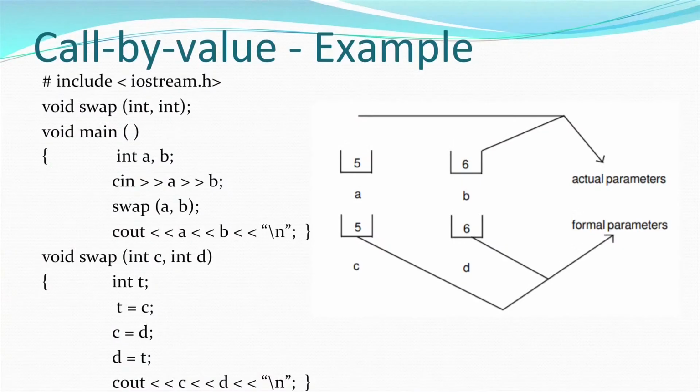You can see in the example here, there are two variables a and b which are the actual parameters, and two variables c and d which are formal parameters to the function swap. The values 5 and 6 are passed from a and b to c and d respectively, and both are independent memory locations. So, any change in c and d is not reflected in a and b. This is what is shown in the example also.